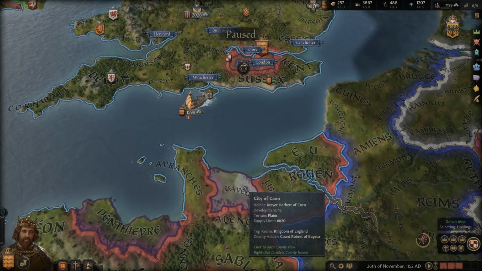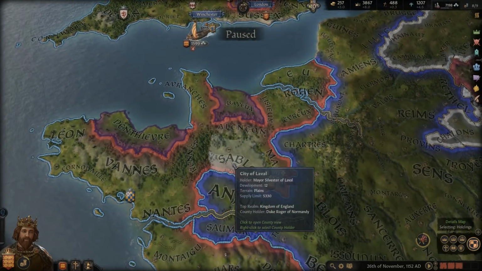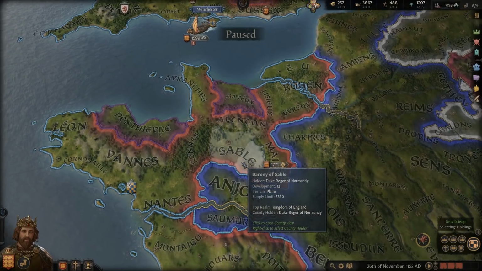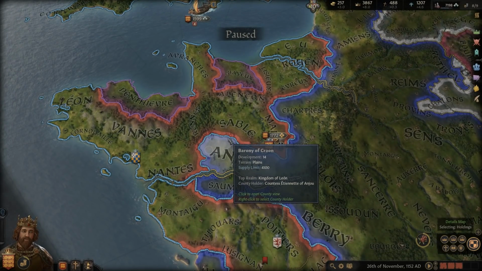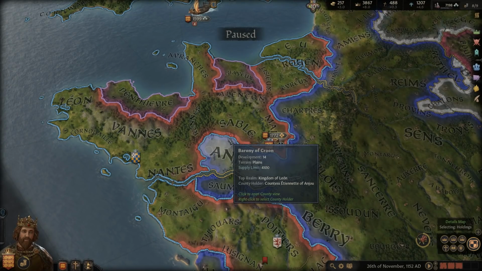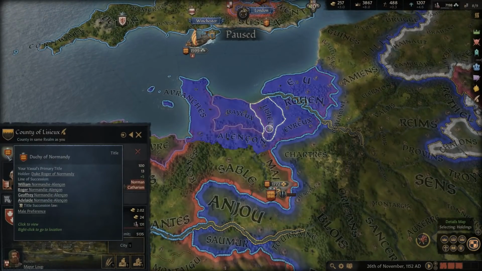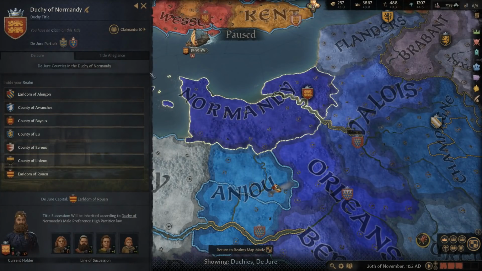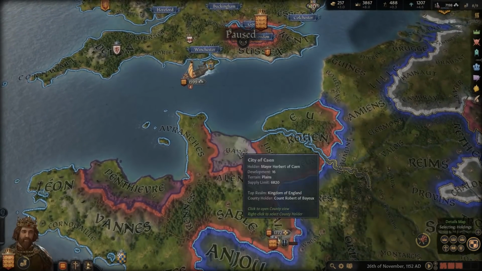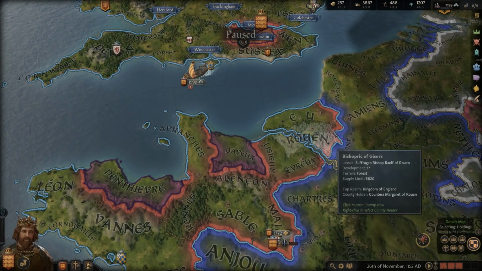And she married him, and then of course we've already discussed the civil war between Matilda and Stephen and the results of that. But during that time, her husband Geoffrey was really not involved for much of the civil war. He didn't really help out that much through the majority of it, and he was criticized quite a bit that he didn't help his wife. And eventually he decided to finally get involved in the conflict, and he invaded Normandy, which was under the control of Stephen at the time. So he invaded Normandy and conquered it, made it his own.